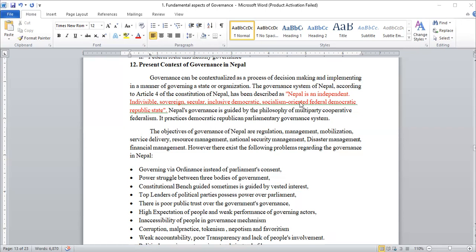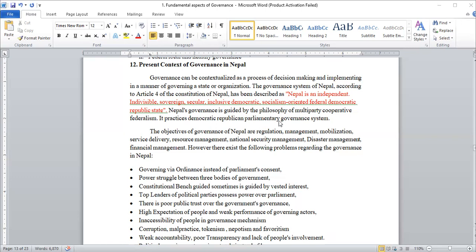It means that we are adopting federalism, a democratic system of governance, inclusion and participation, and secularism. And mainly, no matter which form of governance we are applying, either unitary or federal, it doesn't matter.